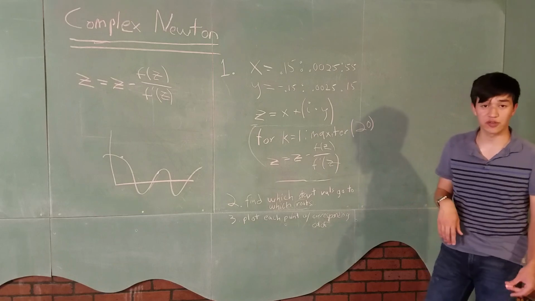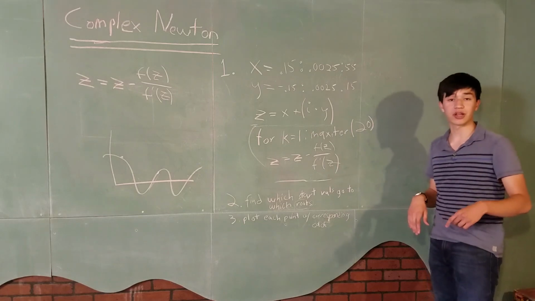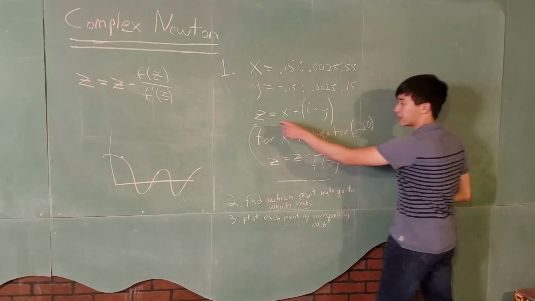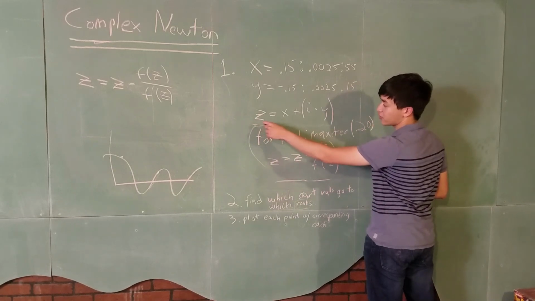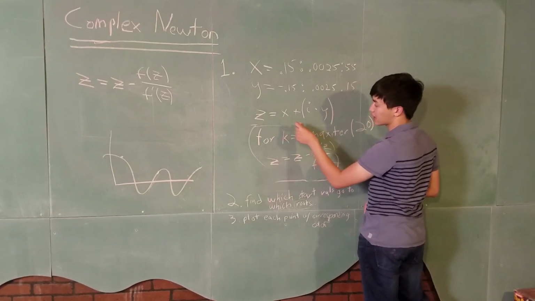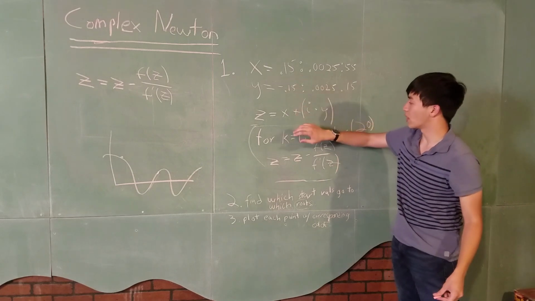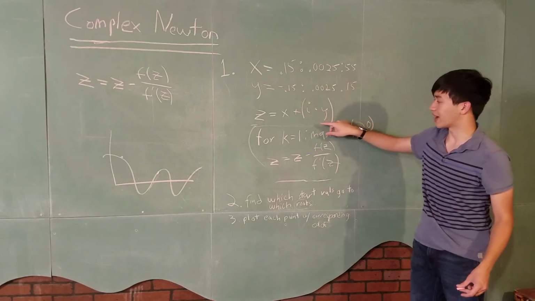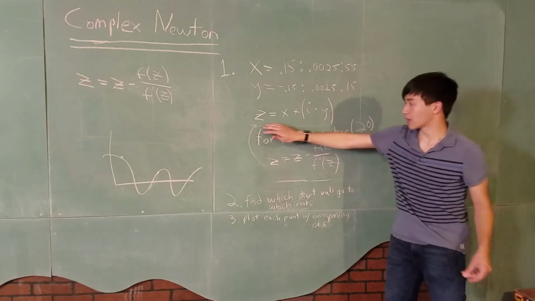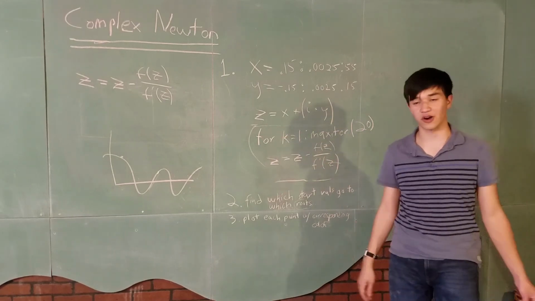And what we're going to do is we're going to combine them into complex valued starting points by creating this matrix Z here. And each element of Z is equal to x plus i times y. So the very first element is going to be 0.15 minus 0.15i. And so we're going to have this matrix full of all our different starting points.